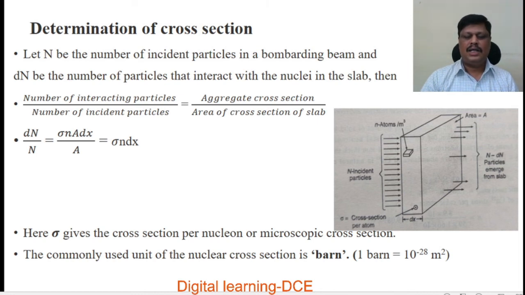So here it is a small area of cross section, and that small area of cross section is represented by the unit called barn. The commonly used unit of the nuclear cross section is the barn, and it is very small. 1 barn is equal to 10 to the power of minus 28 meter square.